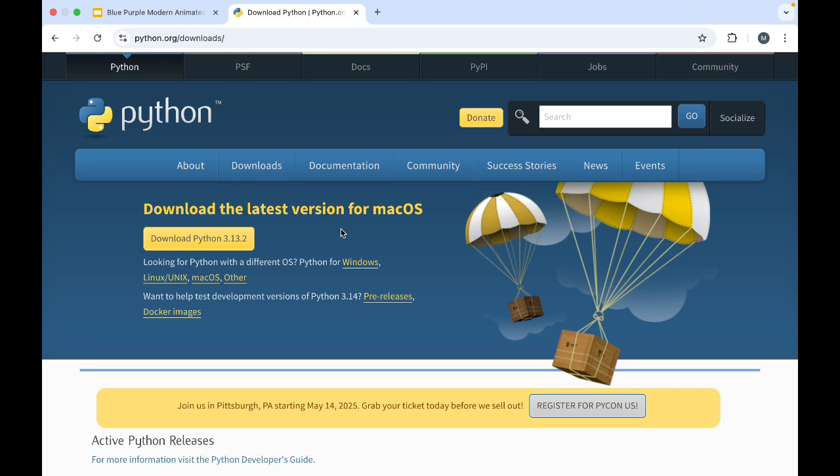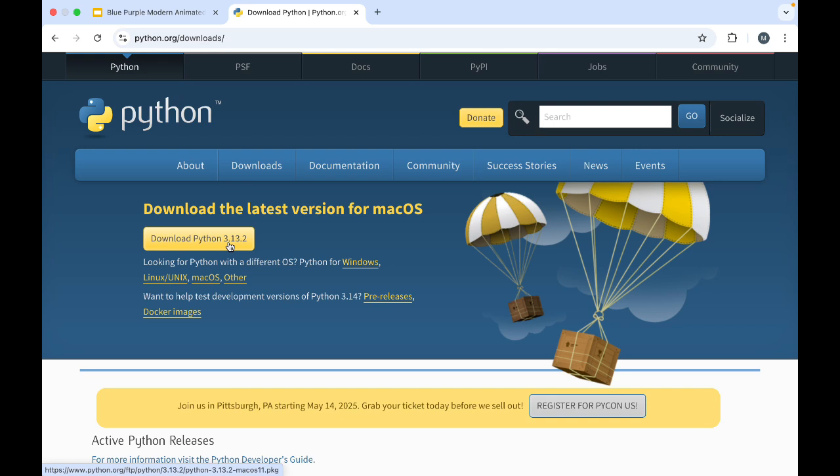For right now, 3.12 is the latest version. You just have to click on download, and then the downloading process will get started. Once it gets downloaded, in your downloads folder there will be a file. You just have to double click on that, and then your installation process will get started. You just have to follow the prompts, and then the installation will also get done. So that is the thing.